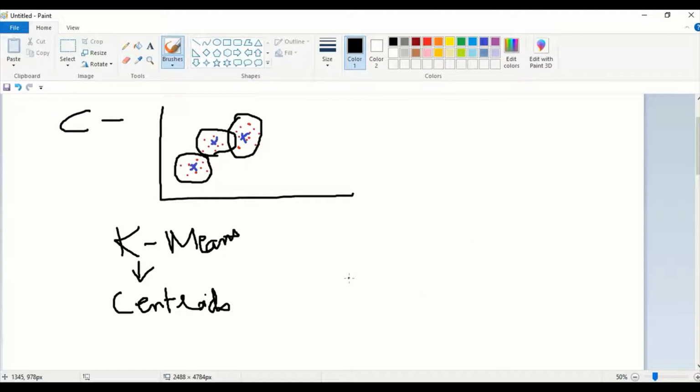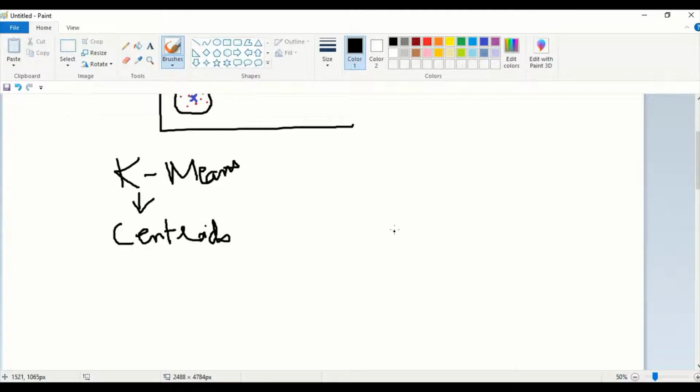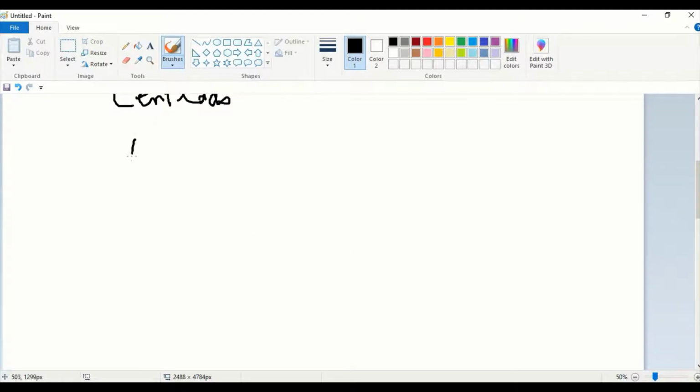Suppose in a data set, in an unsupervised learning algorithm, there will be only x values. There are no y values. At any cost, there are no y values. Everything is x values. We'll work with only the x values alone. The number of centroids can be defined with the help of an elbow chart. In a data set, there is column 1, column 2, column 3, column 4. Each and every column has many values in it.